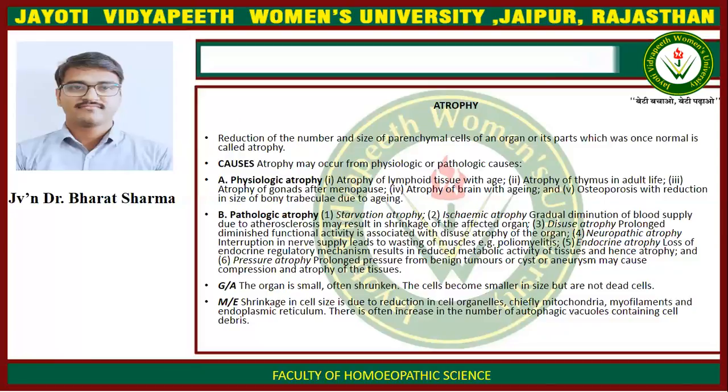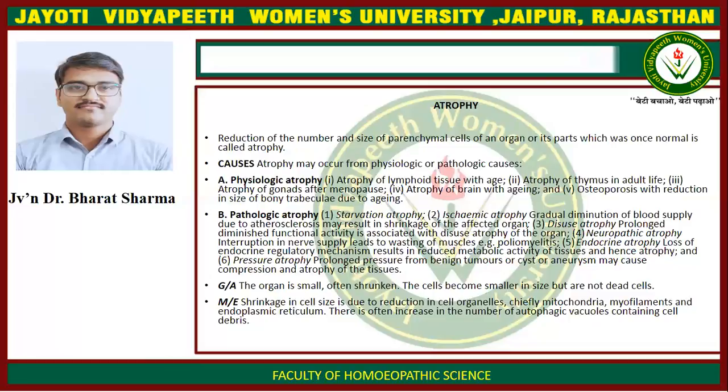Now, pathologic atrophy. First is starvation. Ischemic atrophy: gradual diminution of blood supply due to atherosclerosis may result in shrinkage of the affected organ. Disuse atrophy: prolonged diminished functional activity is associated with disuse atrophy of the organ. Neuropathic atrophy: interruption in nerve supply leading to wasting of muscles, example poliomyelitis. Endocrine atrophy: loss of endocrine regulatory mechanism results in reduced metabolic activity of tissue and hence atrophy. And pressure atrophy: prolonged pressure from a benign tumor or cyst or aneurysm may cause compression and atrophy of the tissue.